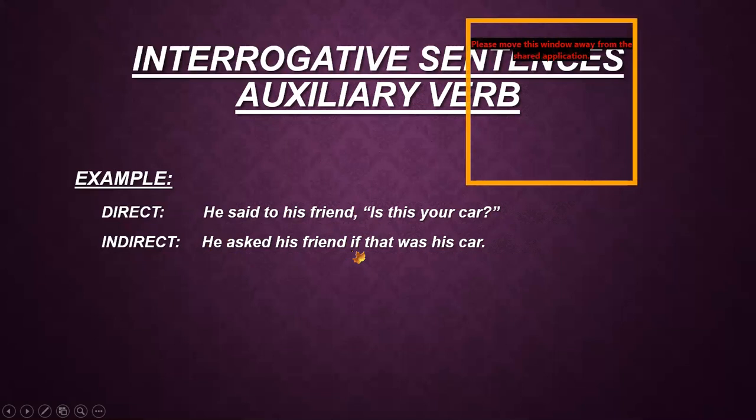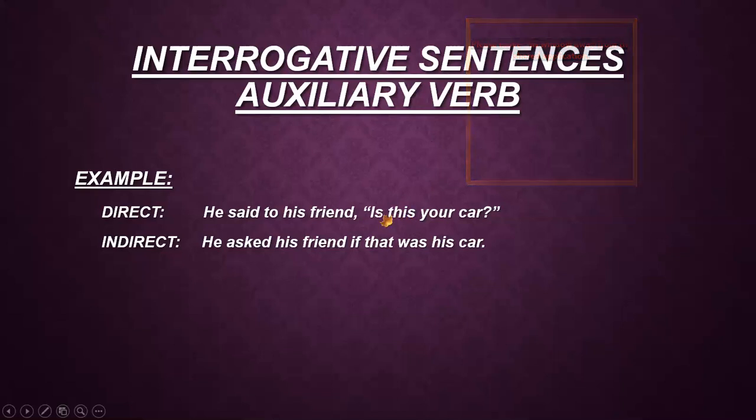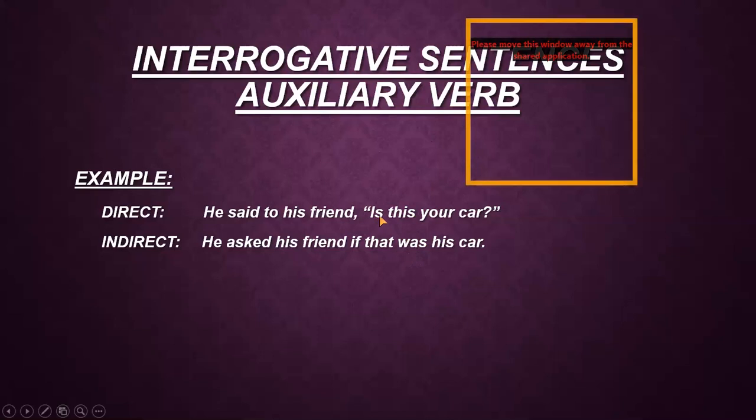I have given you two examples of the connector here, two options: if and whether. So I have written if here, and after that I come to the subject. You know that I have to make it into assertive form. So this is converted into that. Is is converted into was. If you remember, is shows the present tense and was shows the past tense. So we have the rule that present tense must be converted into past tense.